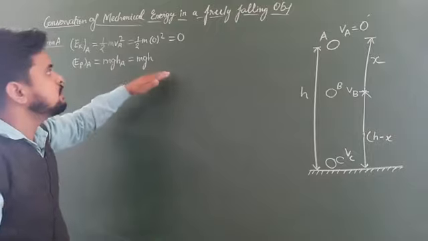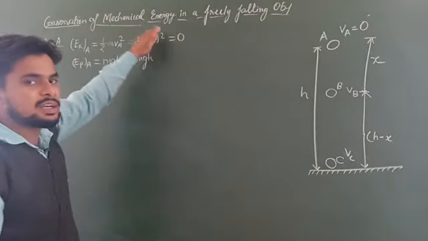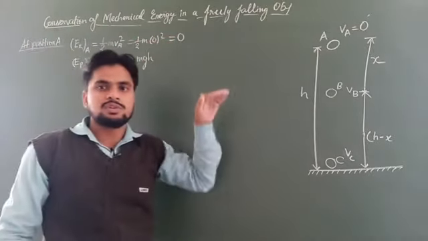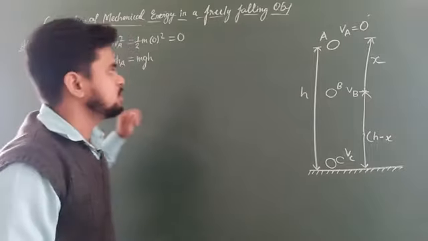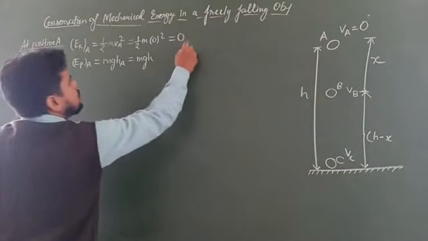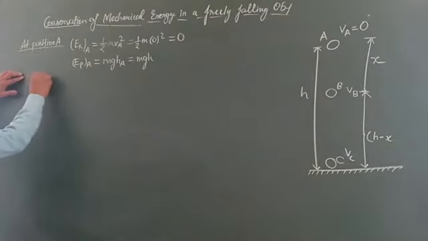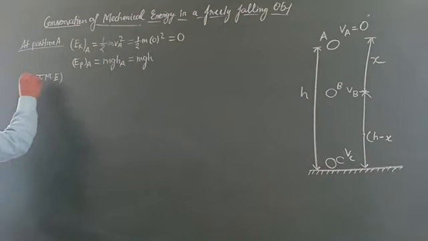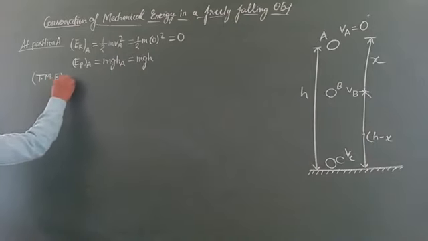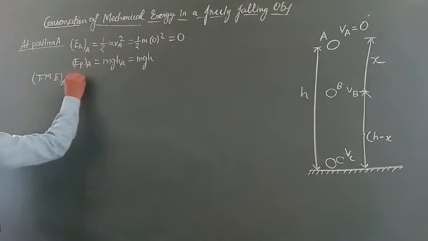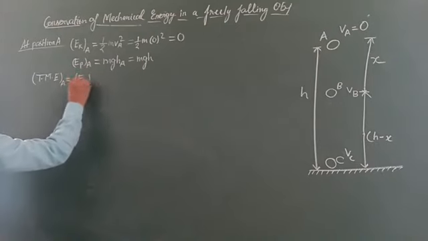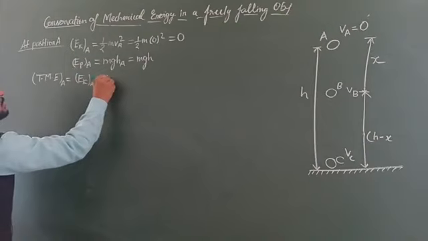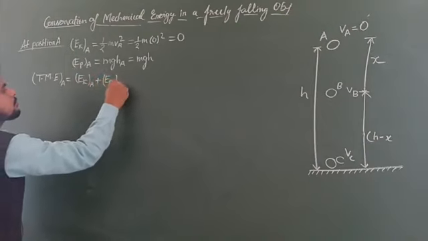Now how do we identify the mechanical energy? Mechanical energy, you know, is the sum of the kinetic and potential energy. So here we can write total mechanical energy at position A equals kinetic energy at the position A, Eka, plus potential energy at the point A, Epa.